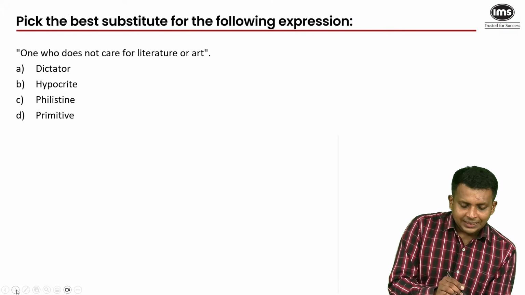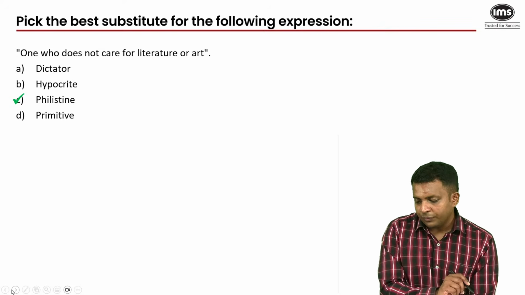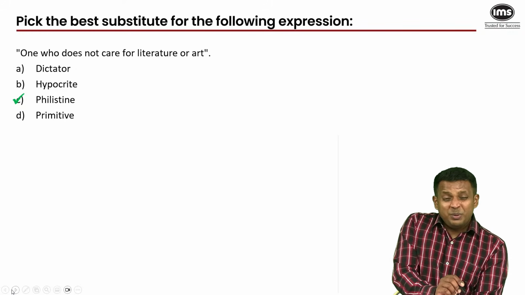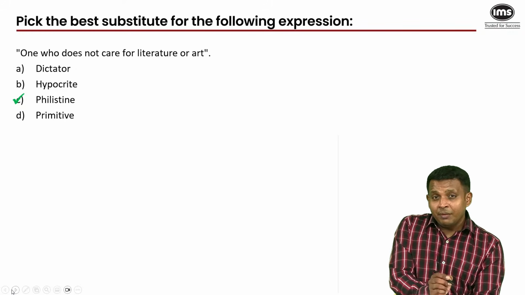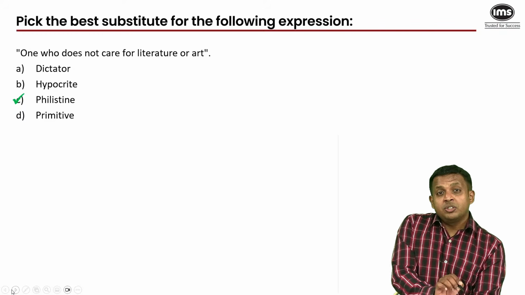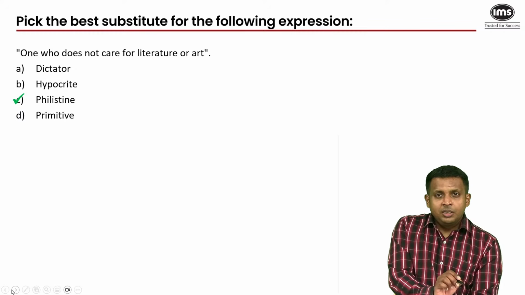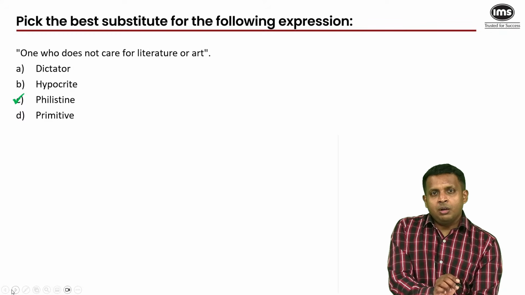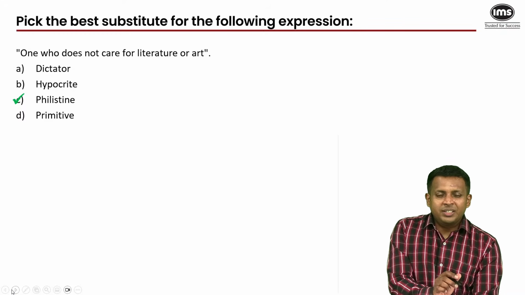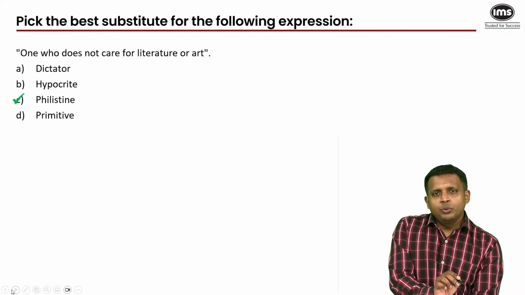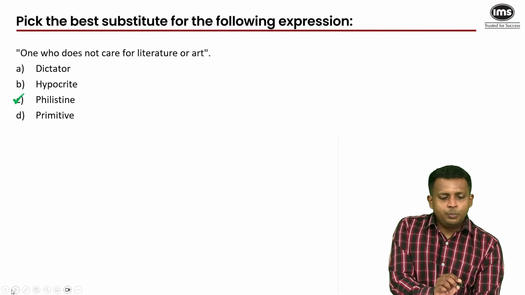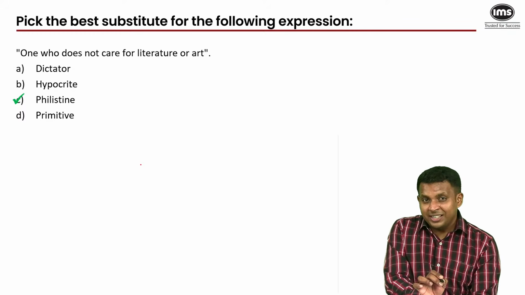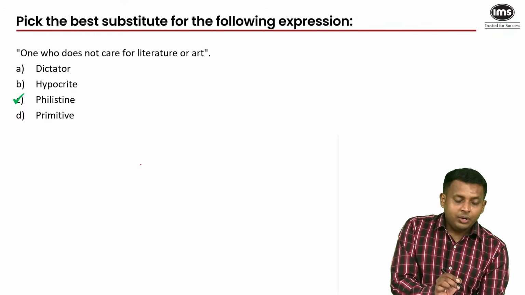So that answer would be yes, as some of you have correctly answered, Philistine. A Philistine is someone who does not care for literature or art. Primitive is basic, undeveloped. Hypocrite is someone who does not practice what he preaches. You preach a set of ideals to other people. You should do this, you should do that, you should not indulge in bad habits, but then you indulge in those habits and you do the opposite of what you preach or what you say. So then you're a hypocrite. And dictator, which comes from the root word dict, to speak. You must do as the person says. So that would be a dictatorship. But your answer is Philistine.